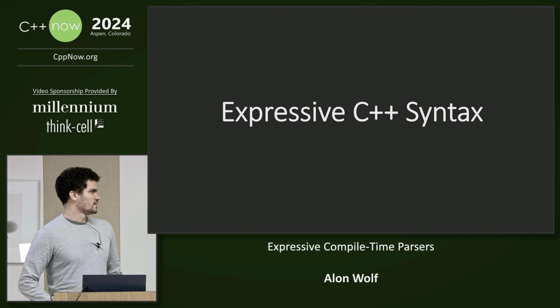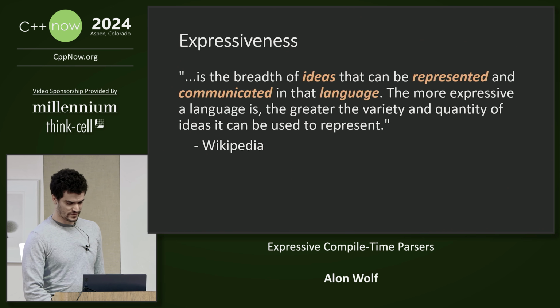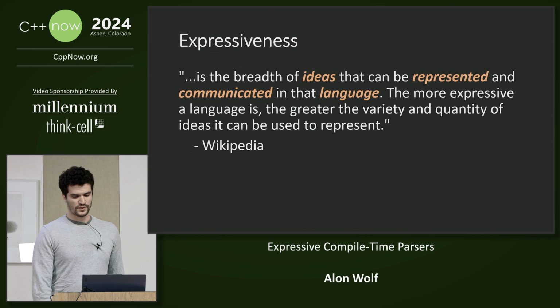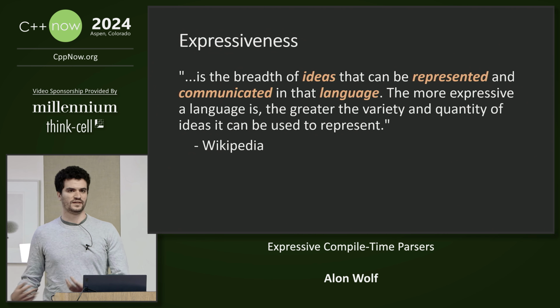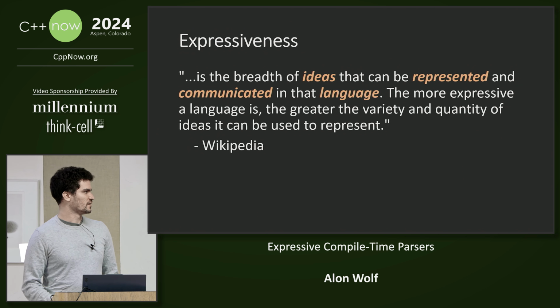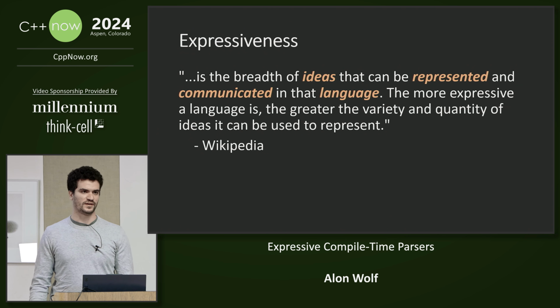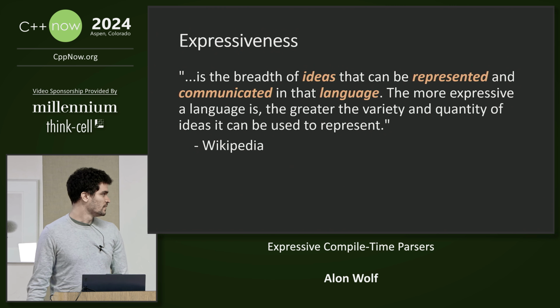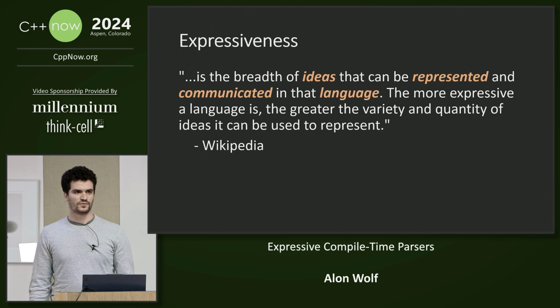Okay, now let's look at how we can make our C++ code more expressive. When we write software, we usually have some idea in our head. It can be about an algorithm or some business logic or a data transformation. We use the programming language to represent this idea and communicate it. We first communicate it to the compiler, which needs to compile it into the binary, and also to other people that work with the same code base. And this usually also includes ourselves in the future.